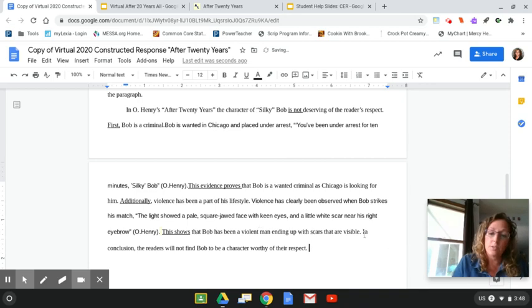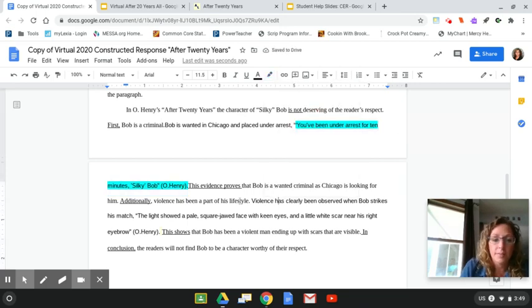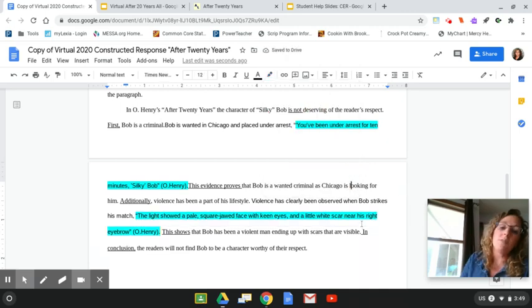In conclusion is a transition word, so I am just going to underline it. Now you can clearly see where my transitions are. You can clearly see where my quotes are. But just to make it a little bit more bold, I'm actually going to highlight my quotes here. You can pick whatever color you want. I'm going to pick this fun teal color. So there's my first quote. Here's my next quote, and I'm going to make sure that I have highlighted those. So now I have met all of the requirements.